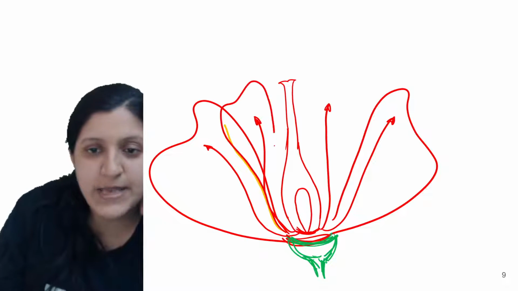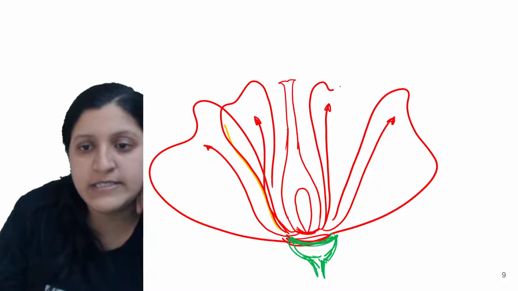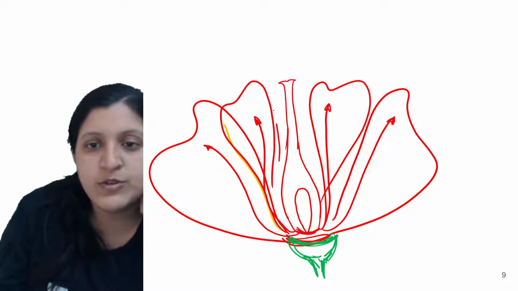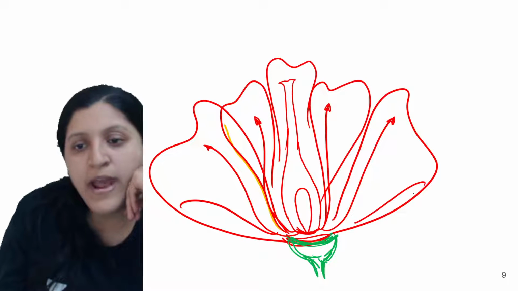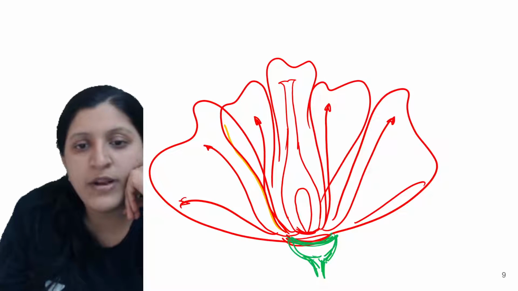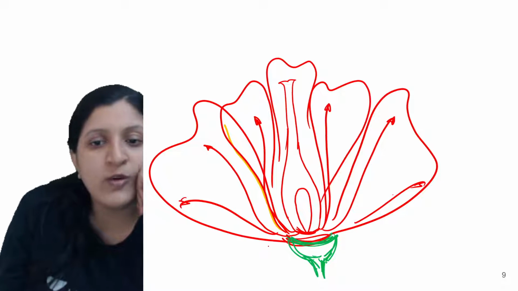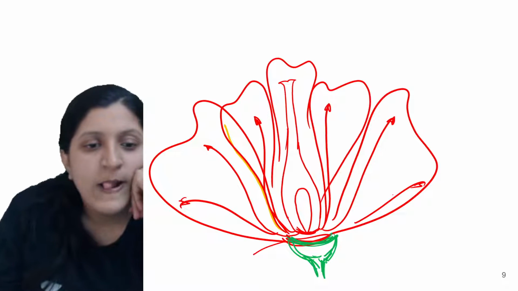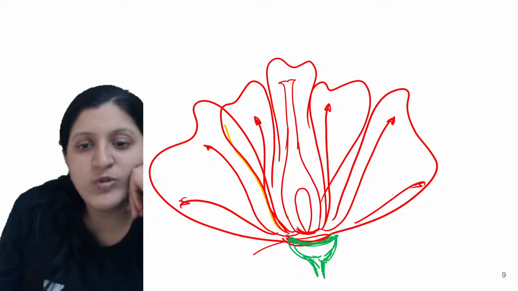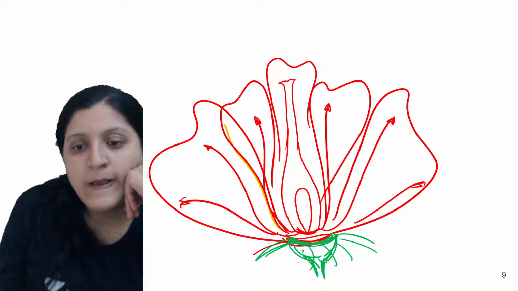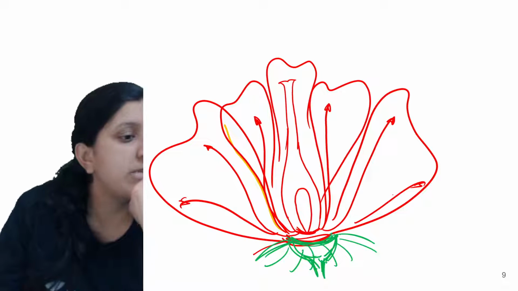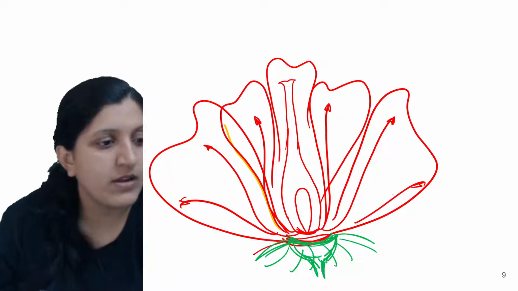Alright, so there is a petal formation that can be seen, and there is a petal which can be drawn here as such. More anthers can be found. Then you can also find a sepal, which is the outermost whorl. We can just show the sepals here itself. So sepals are also found.